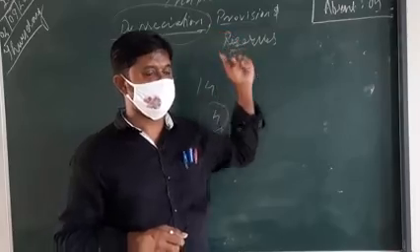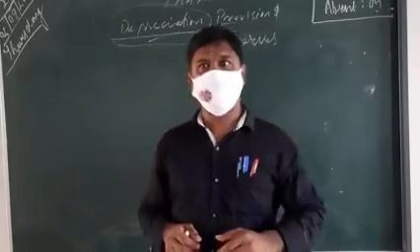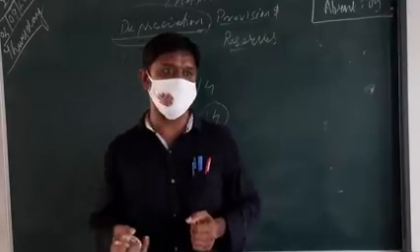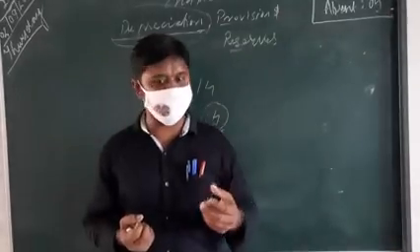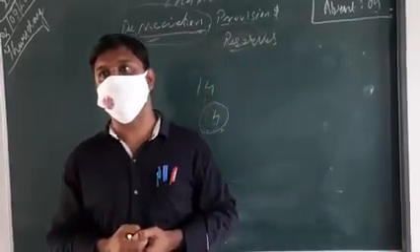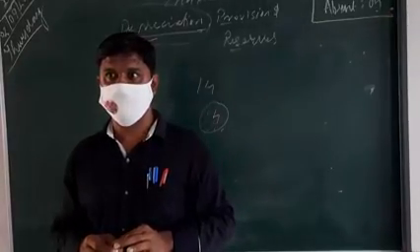Clear, no? That means for an asset, by its usage, the value is reducing. We cannot physically see the value reducing, so where is this value reducing? In the books of account. Clear, no?